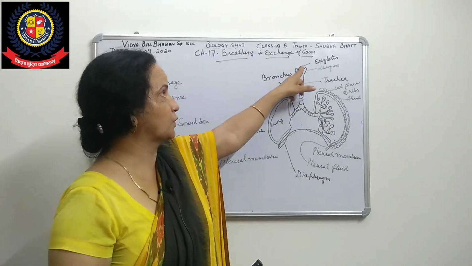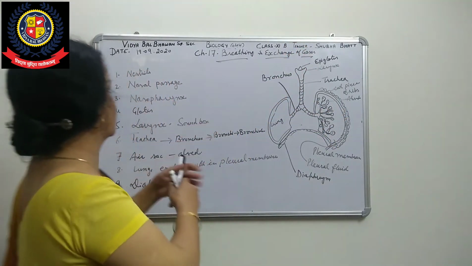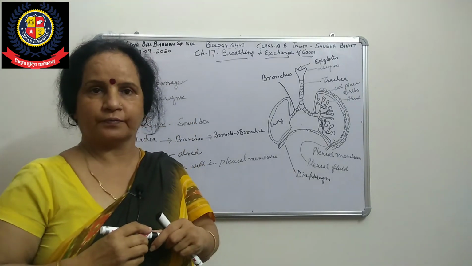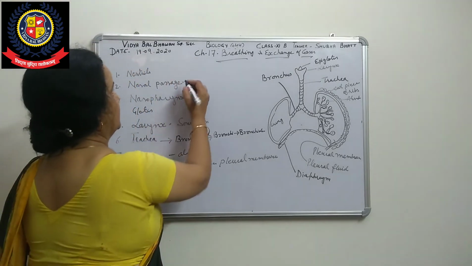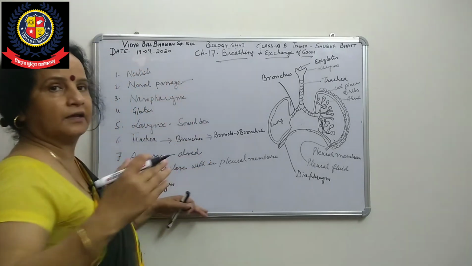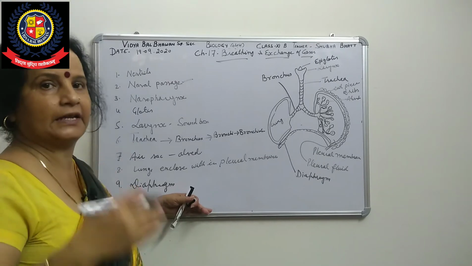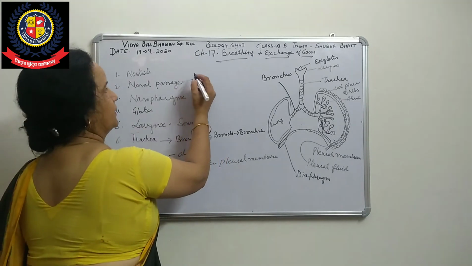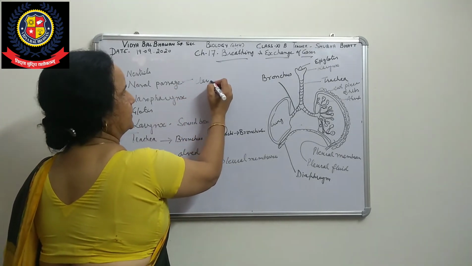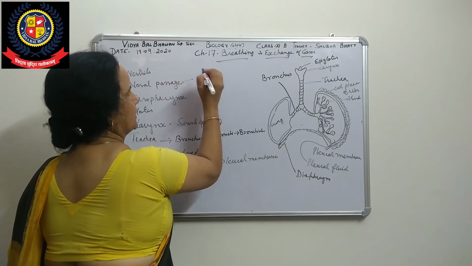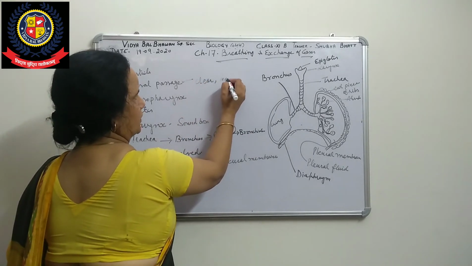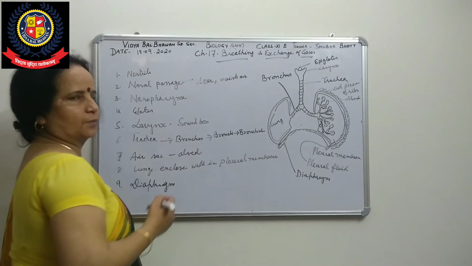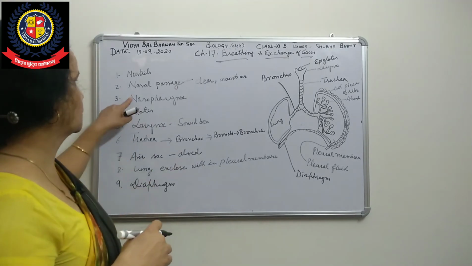Now when we talk about the nostril or nasal passage, the nasal passage has hairs here. What are they doing? First of all, they are avoiding the dust particles. These hairs clean the air. Whatever air we are inhaling may have some particles or pollutants, so that will make the air clean and moist, so that it can easily be transported through the nasal passage towards the nasopharynx.